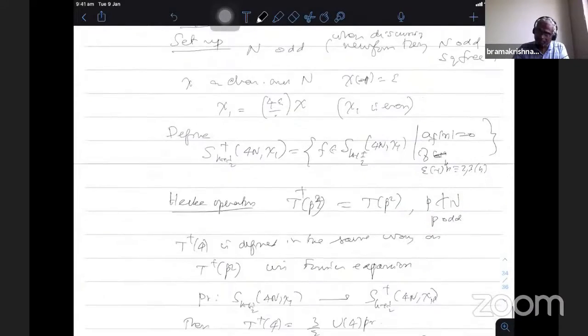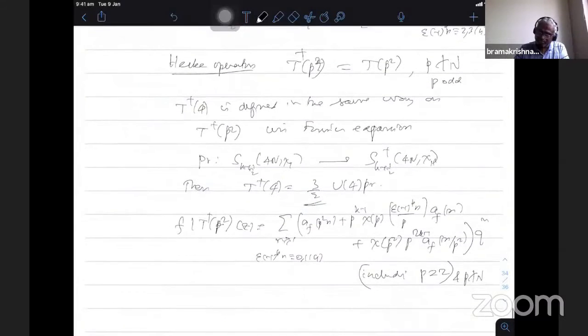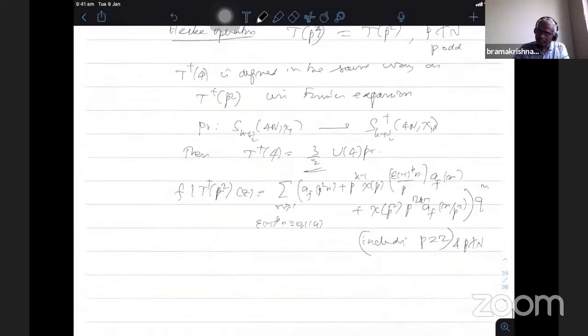Similarly, he defines an extended Shimura map which takes forms of level 4N down to level N, so effectively the level is capital N, because it lands in integral weight of level capital N.